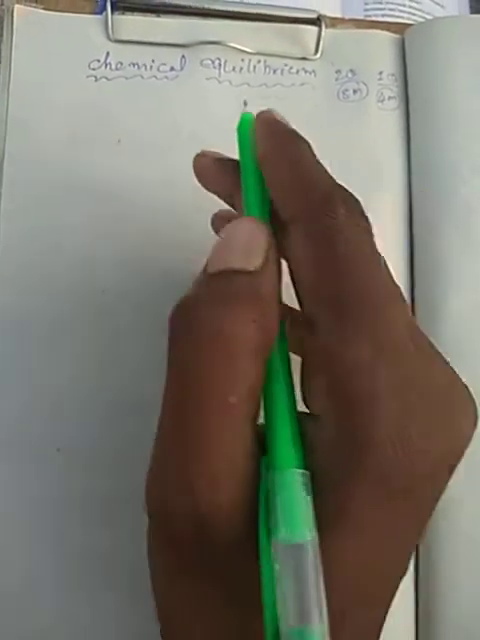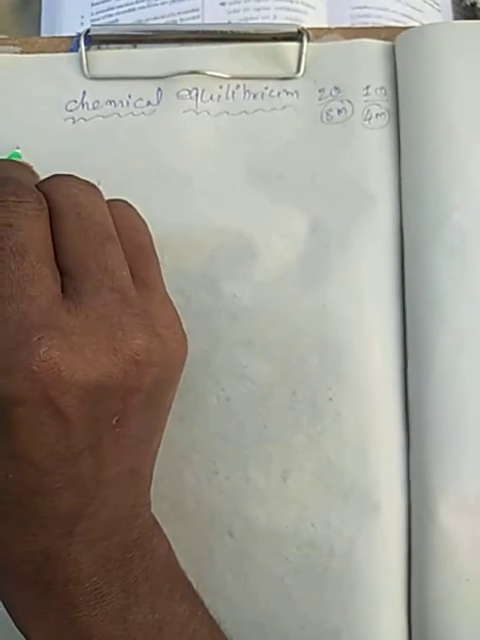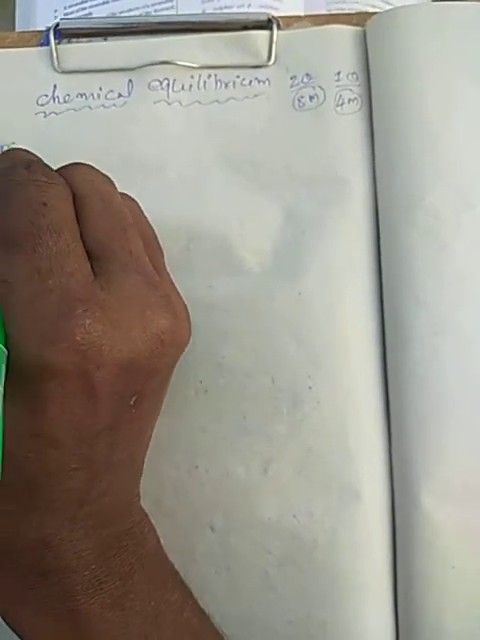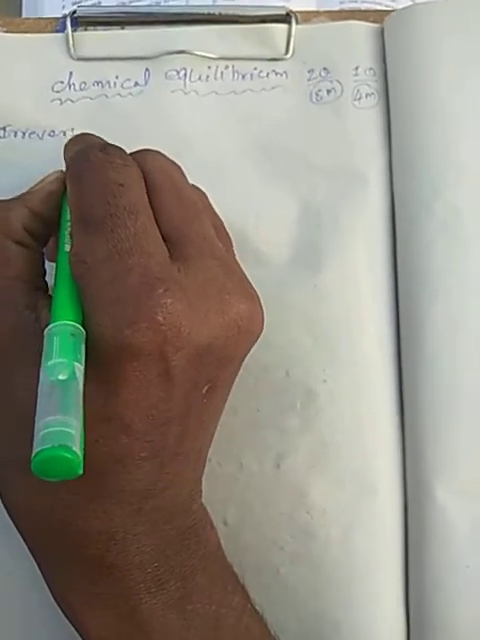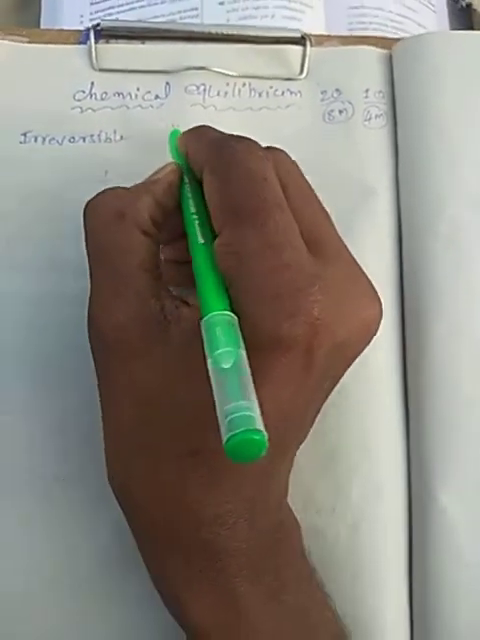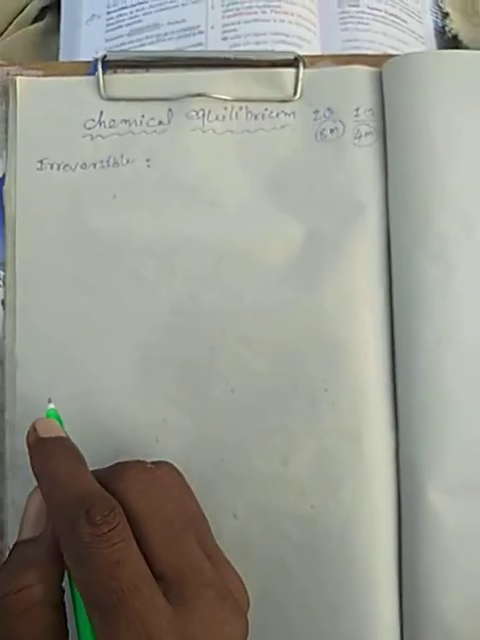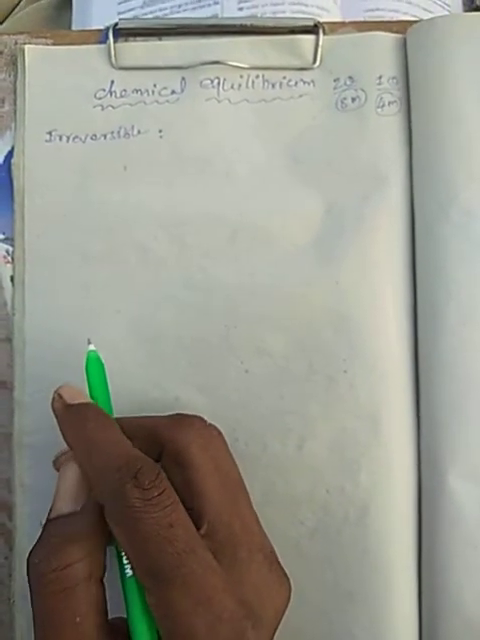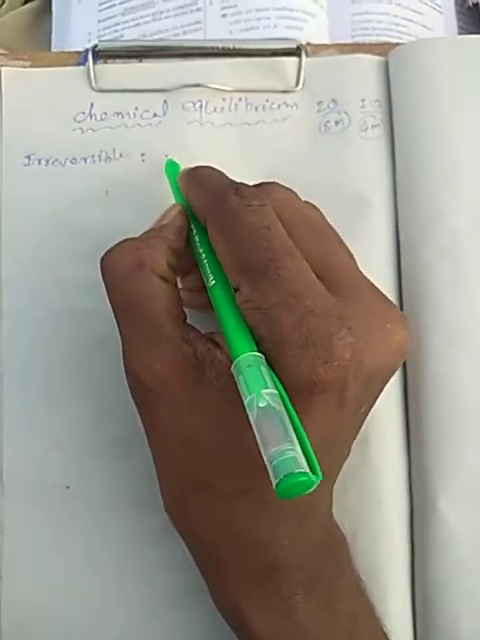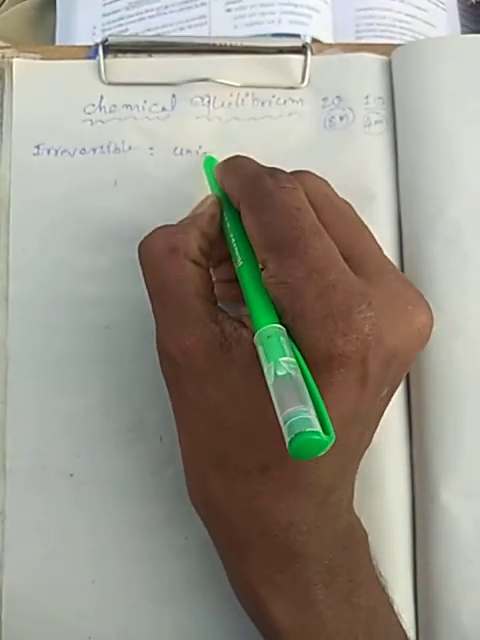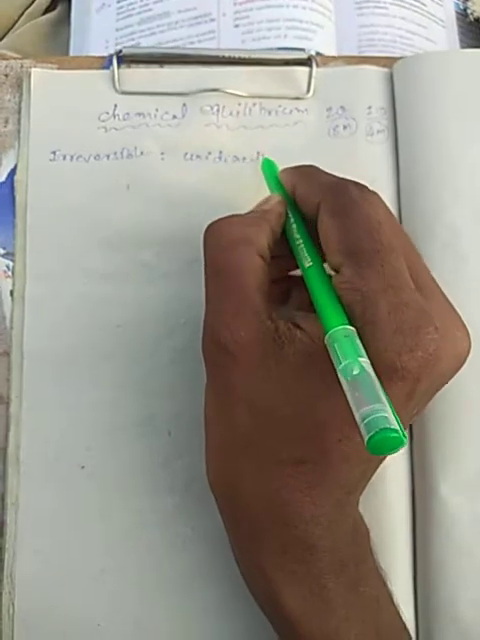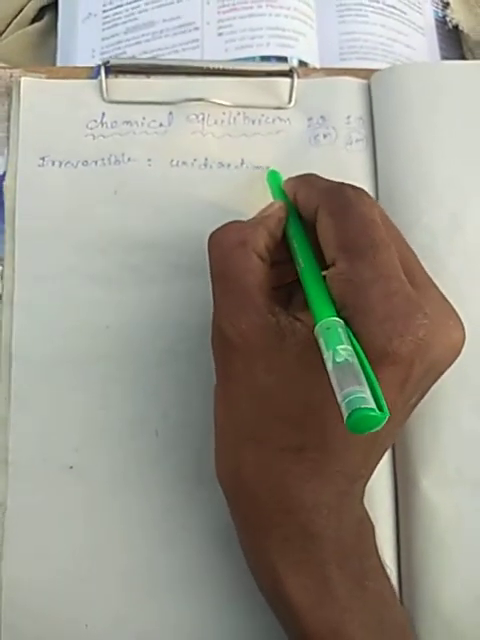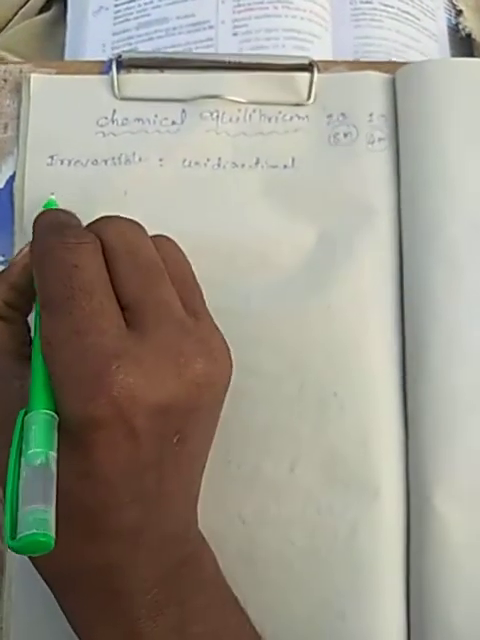Now in this topic, first we learn types of reactions. We know the reactions are irreversible reactions and reversible reactions. The first one, irreversible reactions. These are reactions which cannot reverse; they are unidirectional reactions, only one direction.